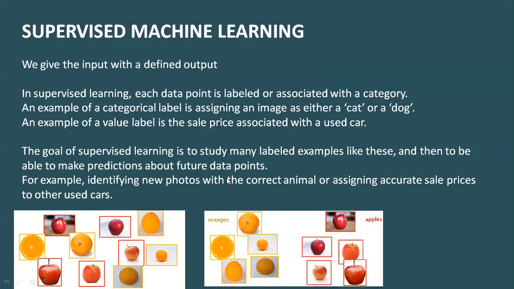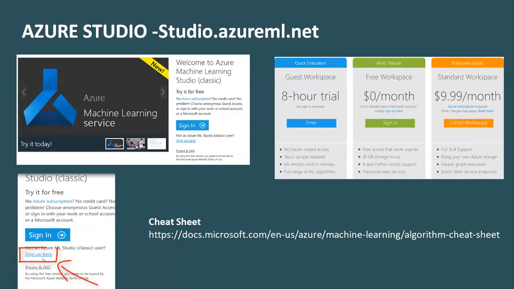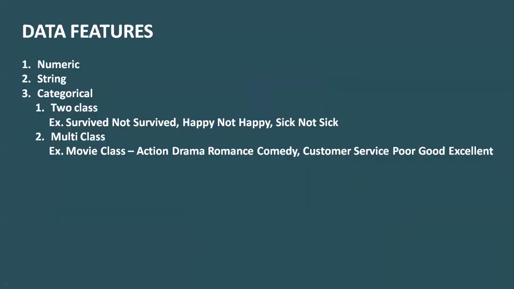Let me take you back over here. Now, in supervised learning, when we're going for a classification model, we can have different kinds of classification, whether a person survived or did not survive, or if we want to predict whether our customer is happy or not happy, or, if we are deploying this model in the medical industry, we might want to predict whether the person will fall sick or not.